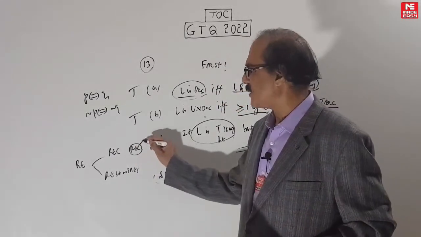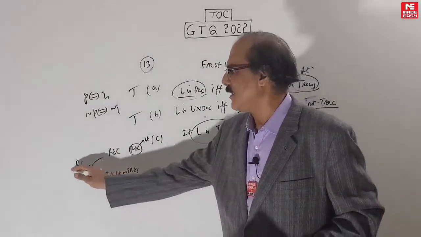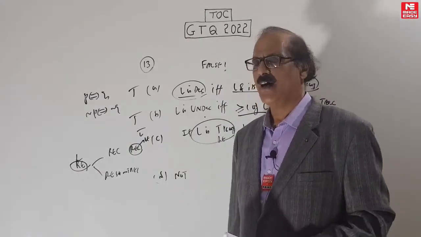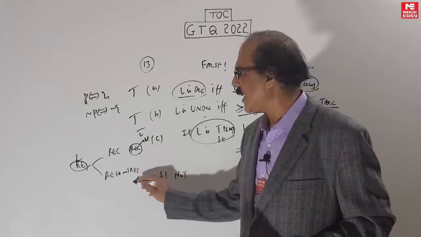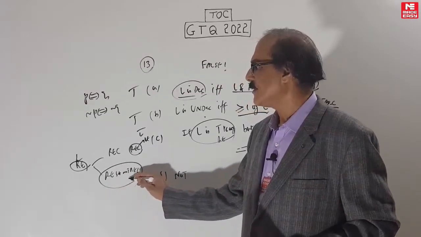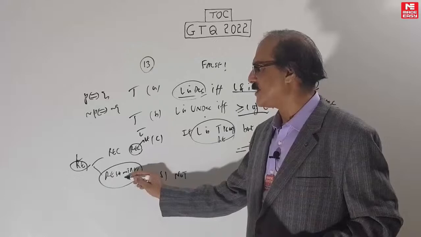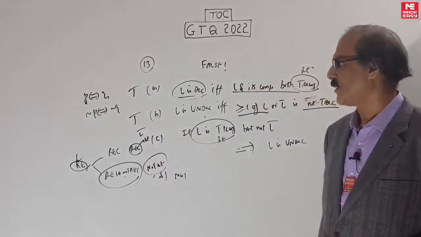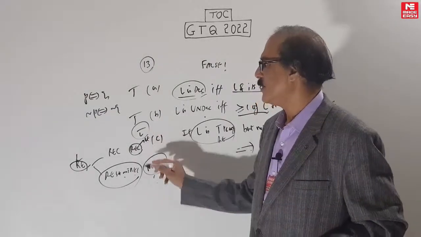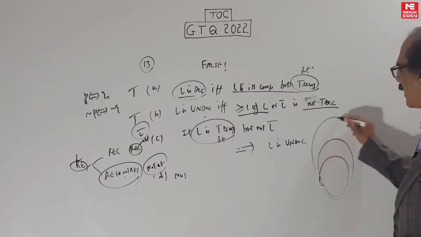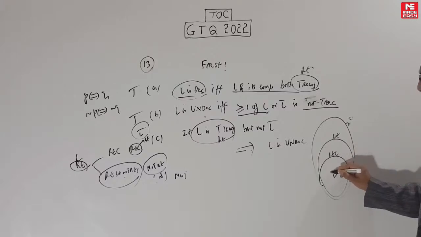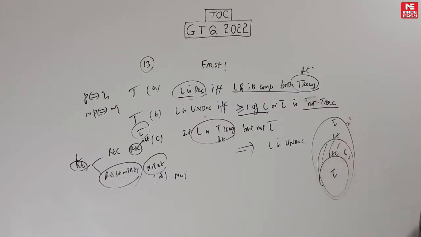And of course you can call REC as RE. So if L is like this, L bar can only be inside the RE, that means REC, or totally outside, that is RE but not REC. If L is RE but not REC, then its complement will be not RE, because the complement of RE but not REC is always not RE. So any RE language has only two possibilities for its complement. This is RE inside 2 power sigma star. If a language is in RE, its complement L bar has to be either here or here. It can never be here.